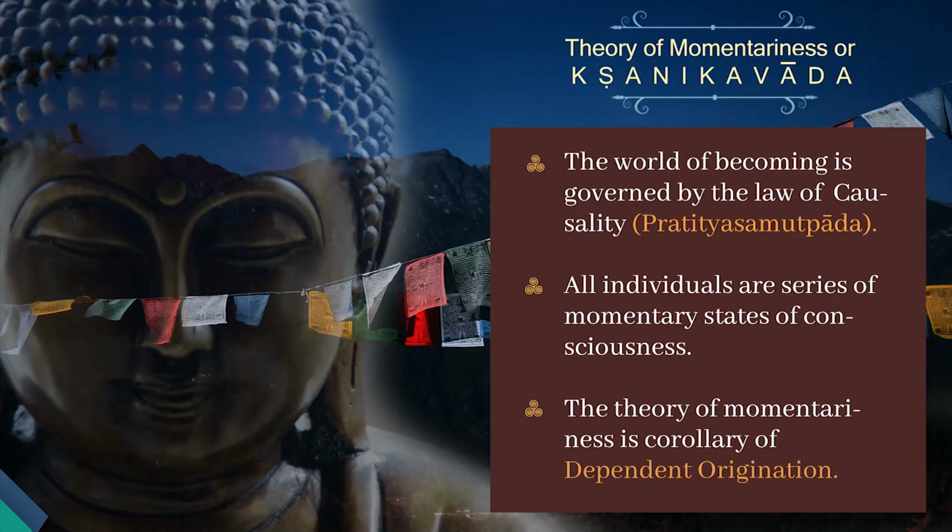Now, the world of becoming is governed by the law of causality, or pratitya samutpada, as said by Buddha. All individuals are series of momentary states of consciousness. Either you or me, all of us are a series of momentary states of consciousness, and the theory of momentariness is a corollary of dependent origination.